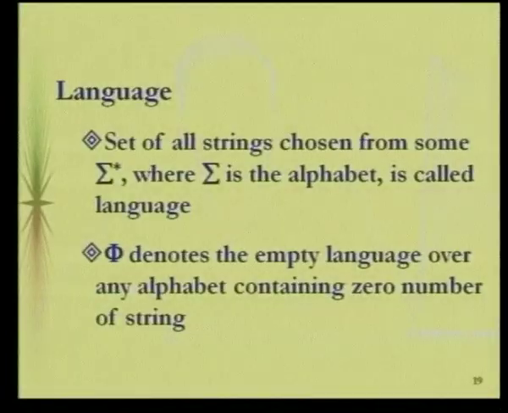So how will we be representing that? We will be having a notation called pi that is used for denoting our empty language. So empty language is once again completely independent of the alphabet. Whether the alphabet is binary, or something like A to Z or 0 to 1, whatever it is, we need not bother about what the alphabet is. The language is not going to have anything. The notation used for denoting empty language is called pi.